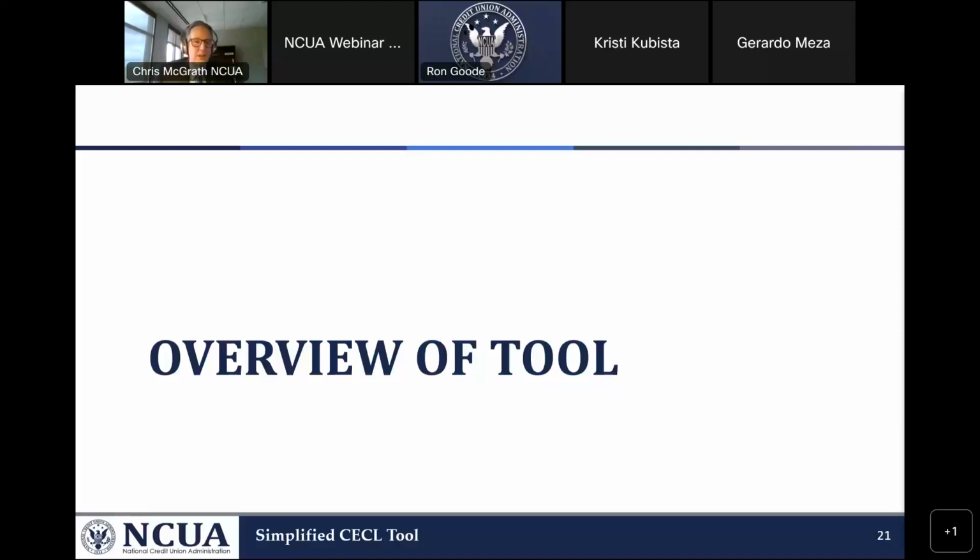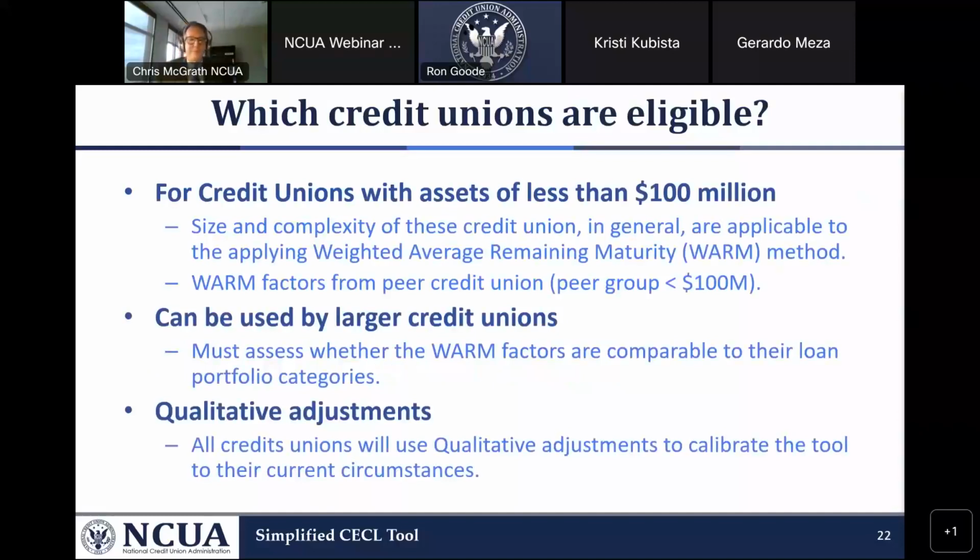Okay, so this starts going over how the tool works. Next slide. Okay, we developed this tool for credit unions with assets of under 100 million. And as we were looking at this, we went and found loan level data for credit unions under 100 million in asset size, to develop the life of loan, or what we call the weighted average remaining maturity factors, or WARM factors. So these factors are automatically put into the tool, which we'll see shortly.